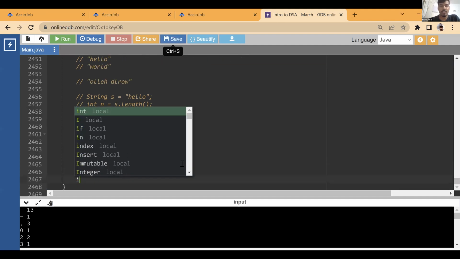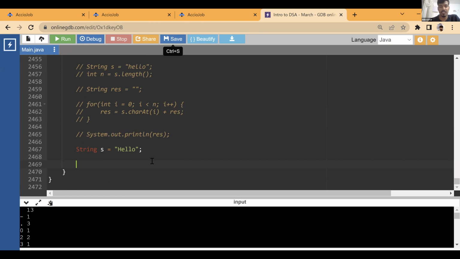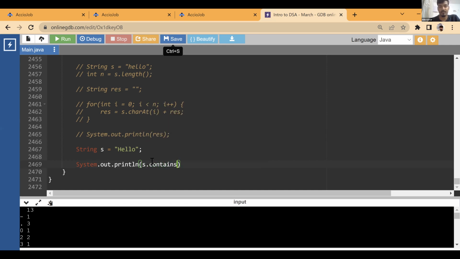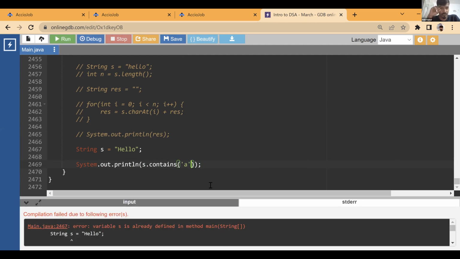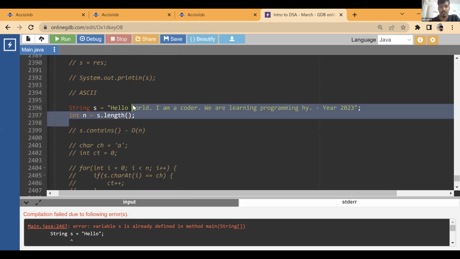So how would this work? Let's say you have a string s equals hello. How do you check whether any character is present in this or not? You can simply use the contains function: s.contains, and you pass the character, let's say A. I guess it doesn't work on a character, so you need to pass it as a string. And s is already defined, that's a bigger problem, so there is an error.